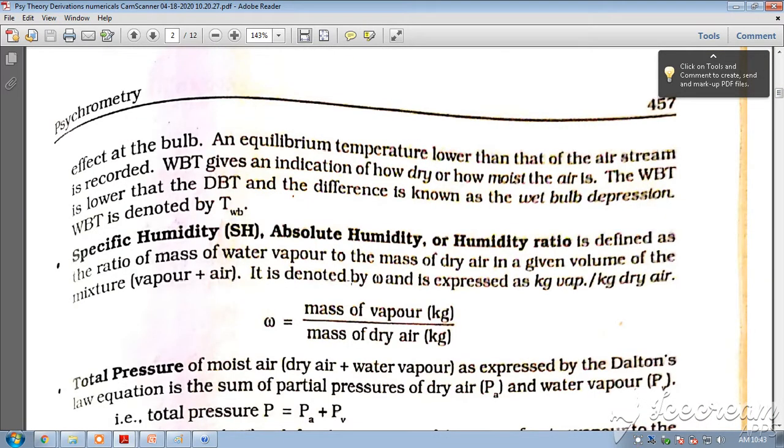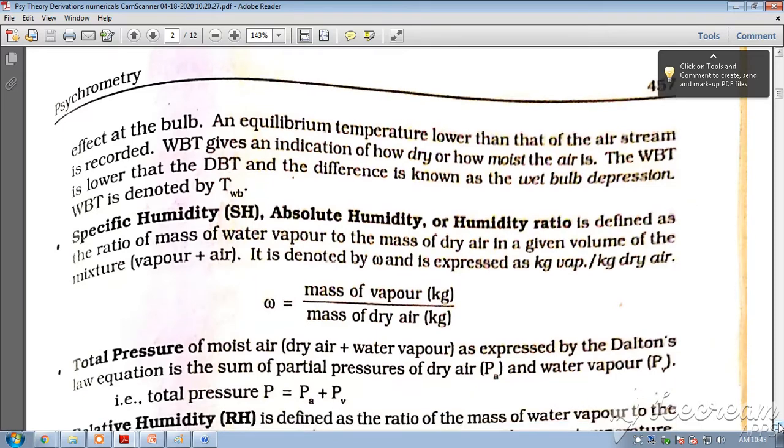Again, we will look at specific humidity because we are going to have some derivation. Specific humidity, or absolute humidity, or the humidity ratio, is defined as the ratio of mass of water vapor to the mass of dry air in a given volume of mixture, that is vapor plus air. It is denoted by omega and is expressed as kg vapor per kg of dry air. Therefore, omega is equal to mass of water vapor divided by mass of dry air, both in kgs.